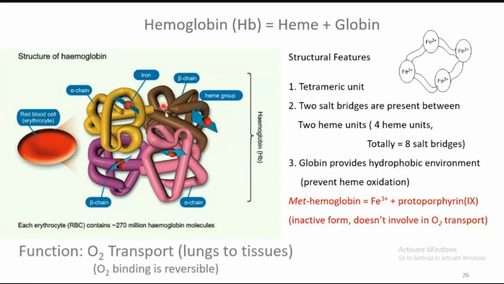So why is this much heavy globin needed? Globin will prevent the oxidation of heme. In heme, we will see what the oxidation state and spin state of the iron are. Once the iron is oxidized, that hemoglobin is known as methemoglobin. In methemoglobin, iron is in the +3 oxidation state. In the +3 form, iron is not at all suitable for O2 binding. Only when it is in the iron +2 state will it undergo interaction with O2.